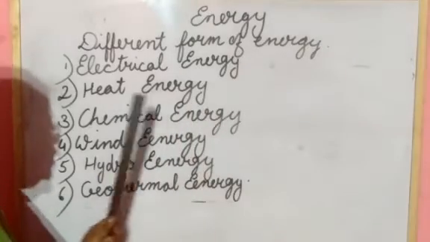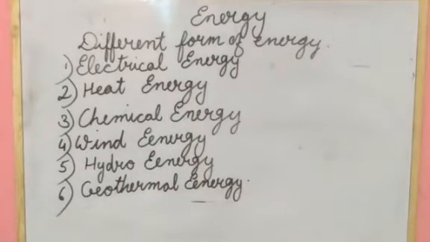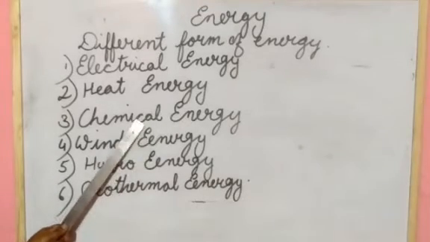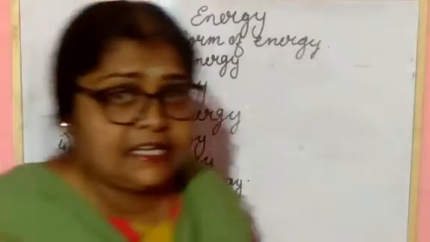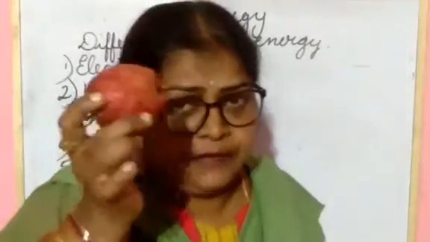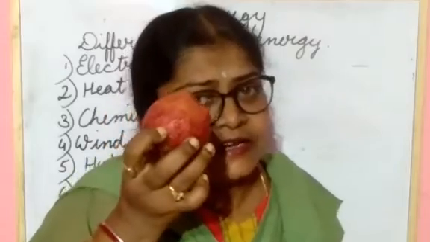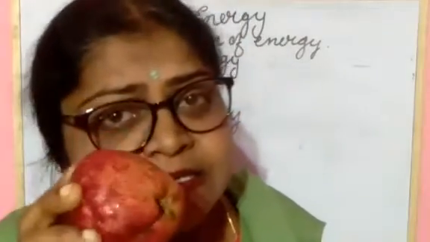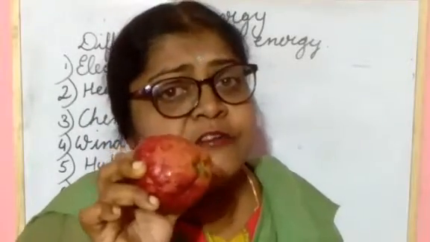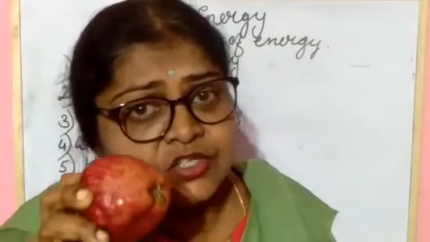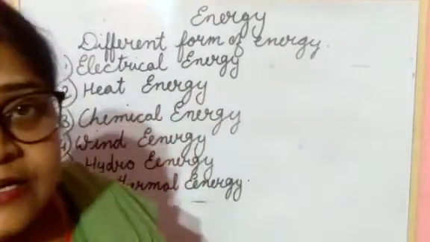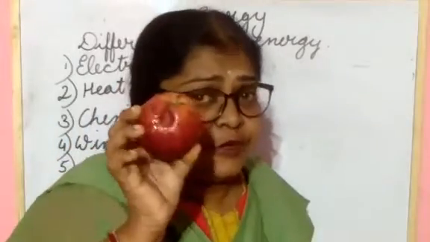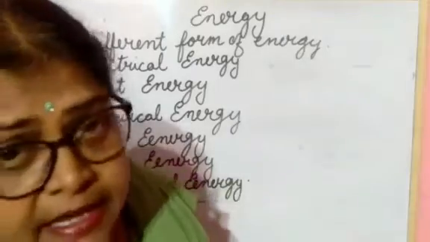Next, today you will know about chemical energy. What do you know about chemical energy? It is the energy present in food material in the form of chemical energy. For example, this is an apple. In this apple also energy is there. So energy is present in food material in the form of chemical energy. The energy that is in the food material is known as chemical energy.